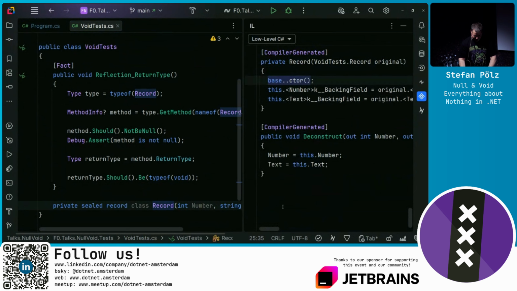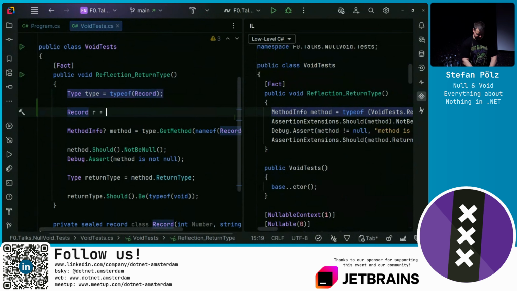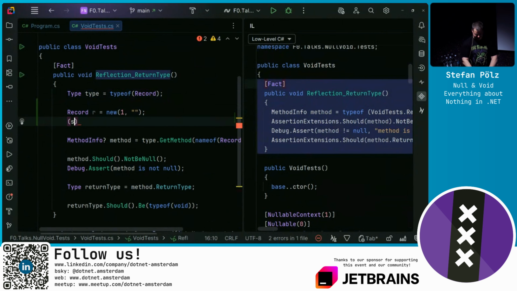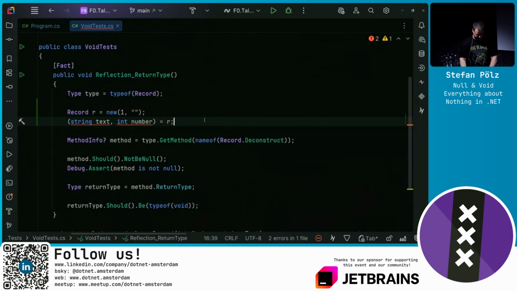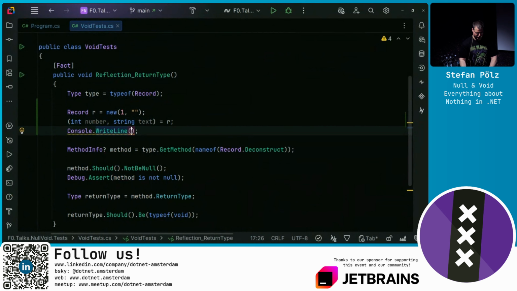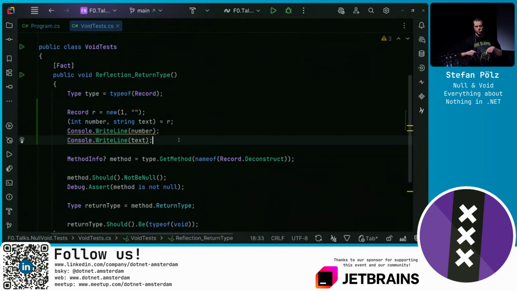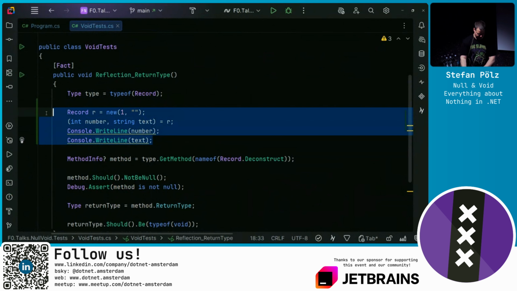And we see that we also get this Deconstruct method that we can use if we initialize a new instance of this record. We pass a number and some text. We can actually deconstruct it into something that looks like a value tuple, text and int number. We just assign this r to it. And what am I doing wrong? Oh, it's the other way around. And now we can just use these as if they were local fields. And this is called deconstruction, which is enabled by this Deconstruct method.